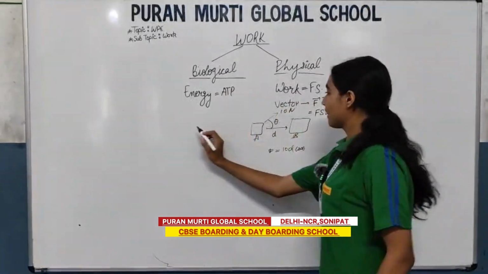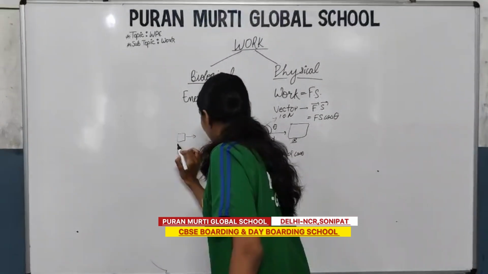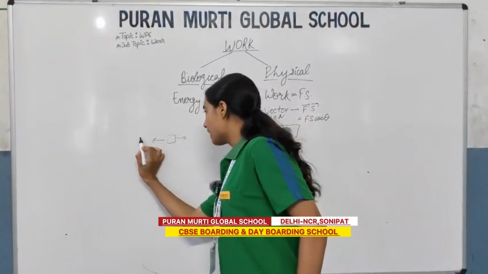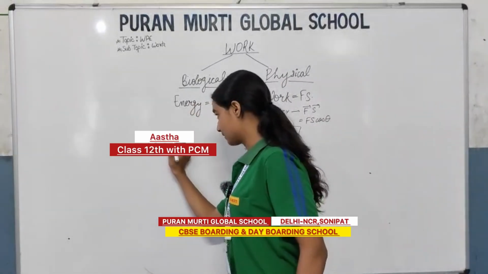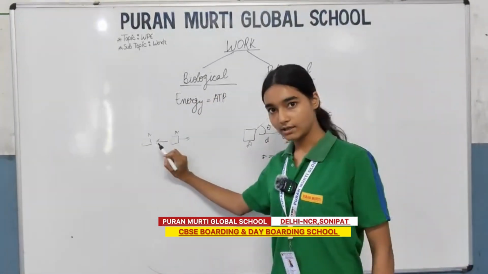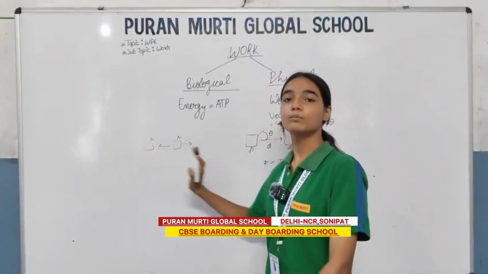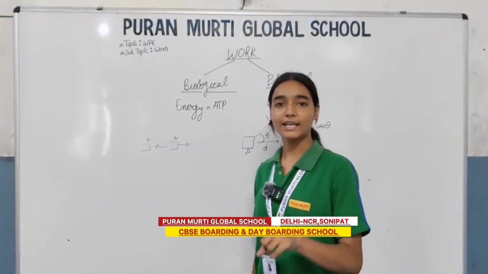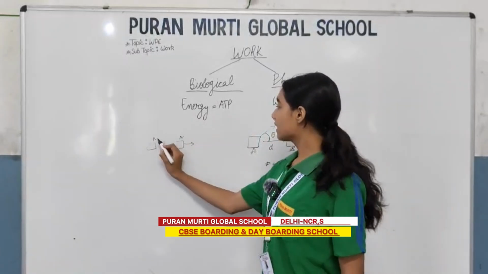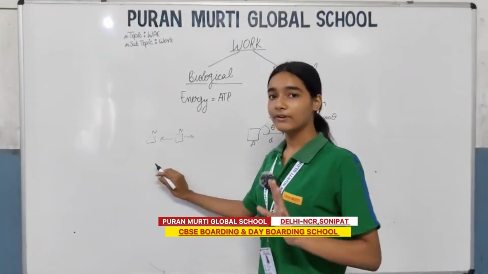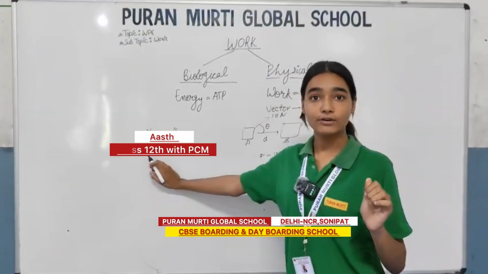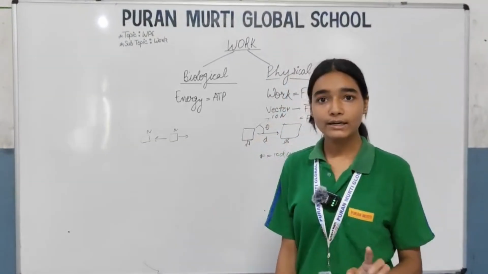Saying that if I displace a cube to this side, supposing it as a magnet, and I have another magnet here with the same poles, if I push it in the right direction or the left direction, it will move away because it creates repulsion. Unlike poles attract but like poles repel. Same as in here, this is an example of negative work. If I push the north pole to the north pole, it will repel, creating a negative work done, which will create work but in a negative direction.